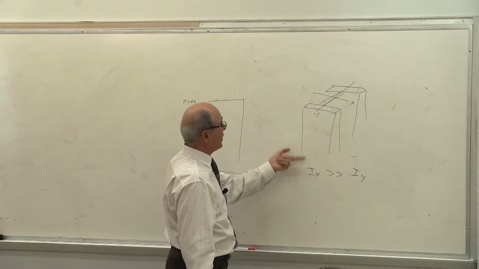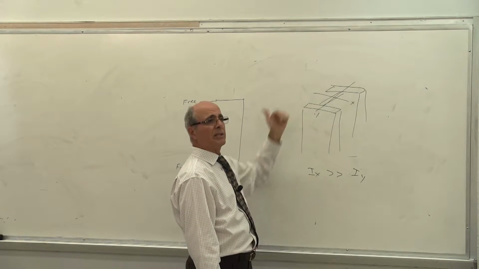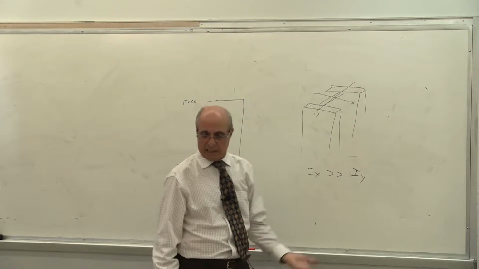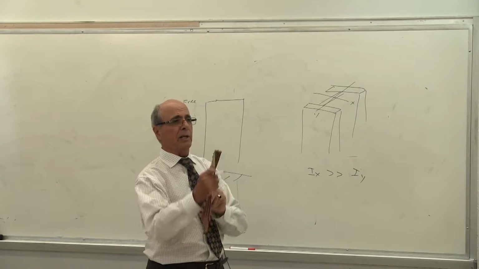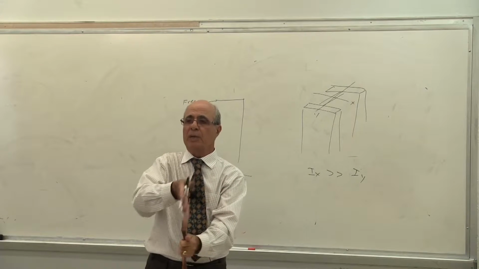So if this is fixed, this is top on both directions, it's never going to buckle about the x-axis. It's going to buckle about the y-axis. This is obvious for any object. This thing is not going to buckle this way. It's going to buckle this way. Is that correct or not? Which is about the weakest axis here.